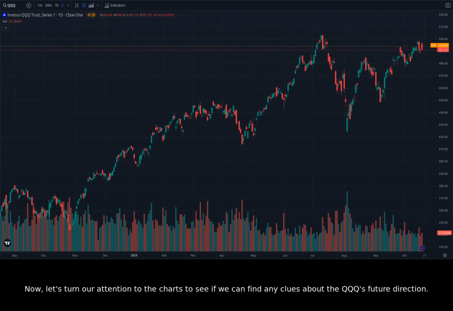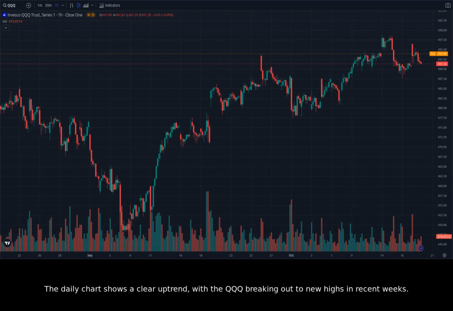Now, let's turn our attention to the charts to see if we can find any clues about the QQQ's future direction. First, we'll look at the daily chart to get a broad overview of the QQQ's recent performance. The daily chart shows a clear uptrend, with the QQQ breaking out to new highs in recent weeks. The price action is strong and the volume is high, suggesting that buyers are in control.